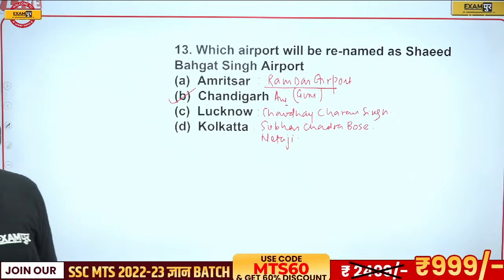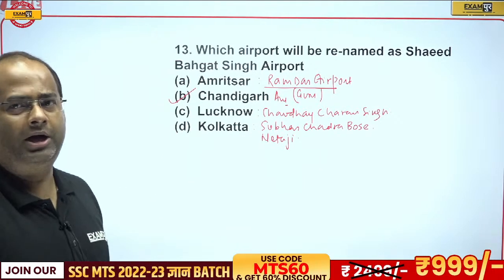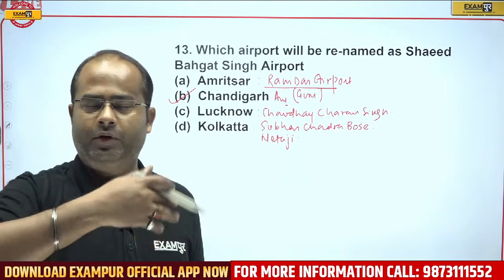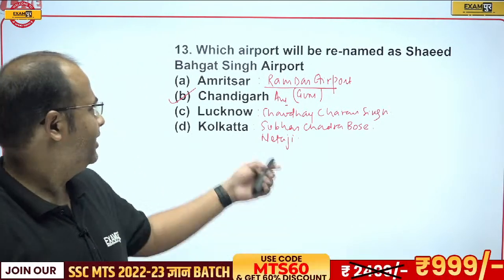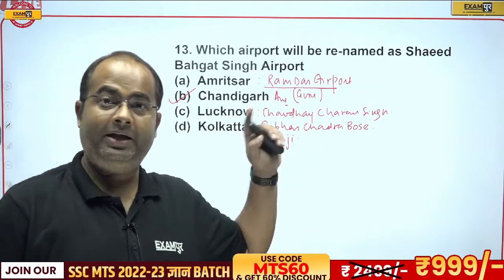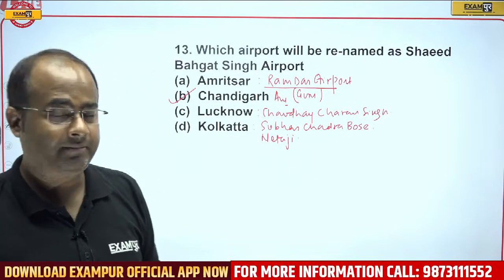And Chandigarh Airport will be shared by Haryana and Punjab. That is in Mohali in fact. If you want to go to Punjab, you can go to Chandigarh and come easily. But in Amritsar we have a separate airport because the Golden Temple is there and many Sikh people live in Canada.